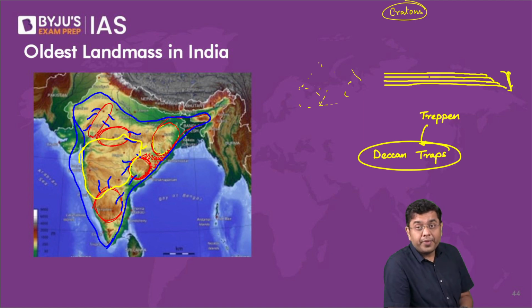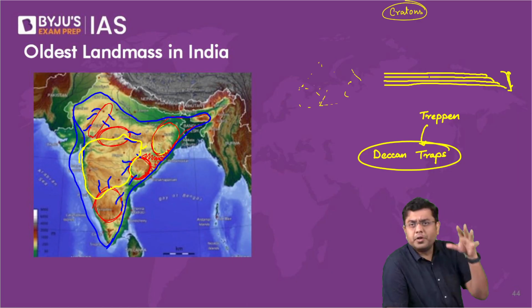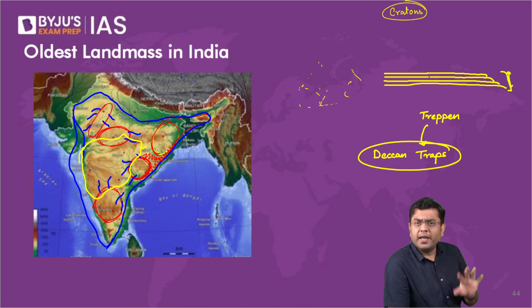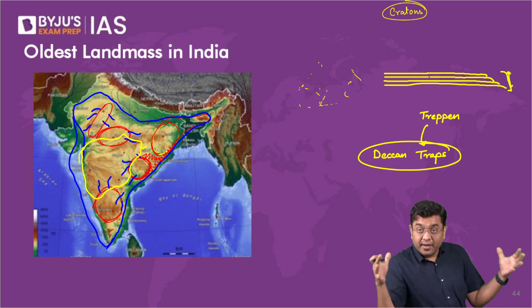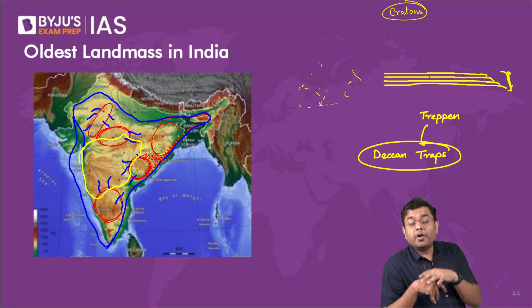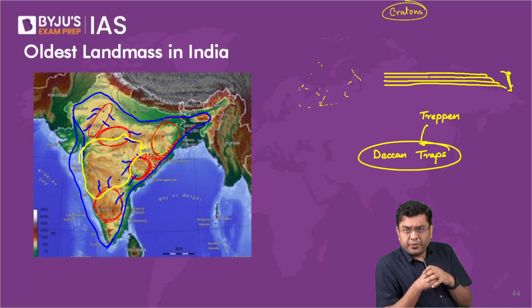Now, India moved further north. Volcanic eruptions stopped. Volcanic eruptions were there as long as India was above the hotspot. India moved northwards. Then came the collision with the Eurasian landmass. When two such massive objects like plates collide, what happens?